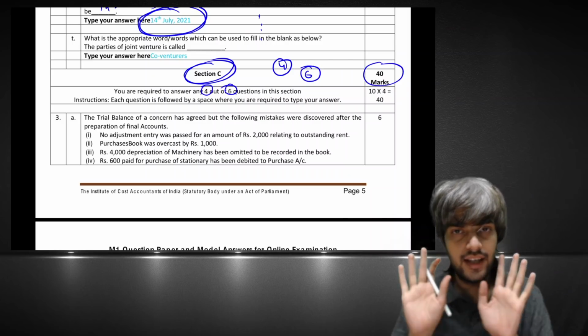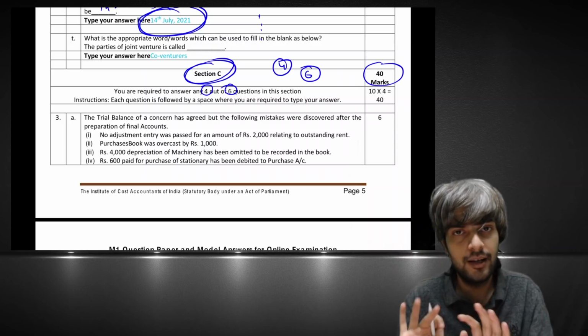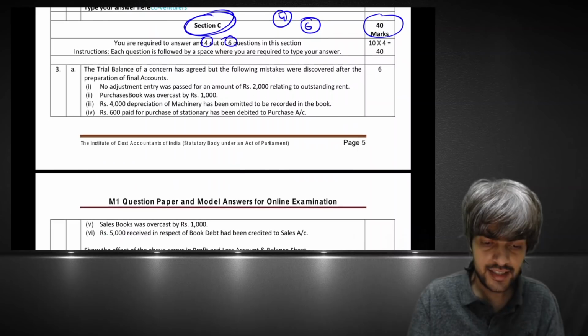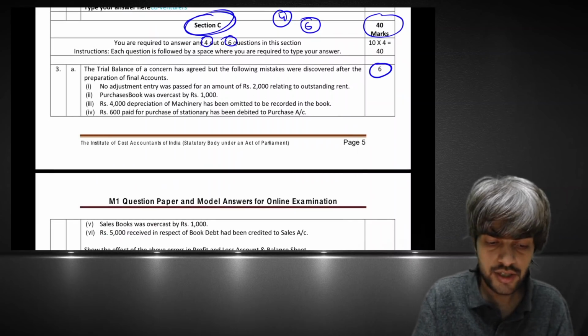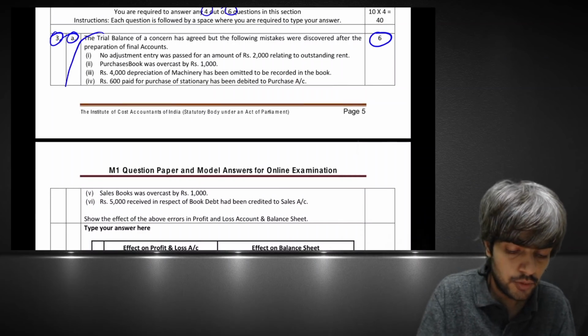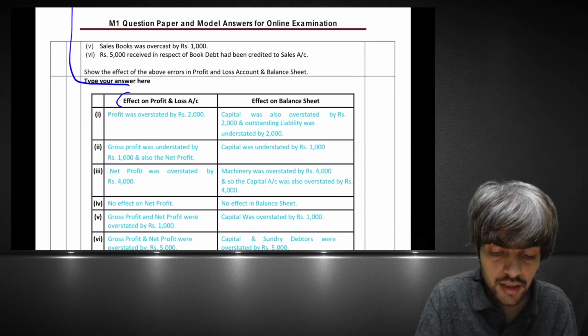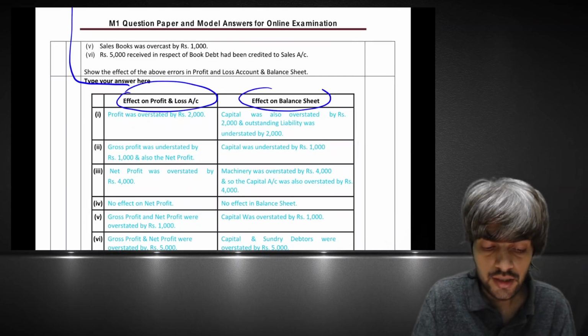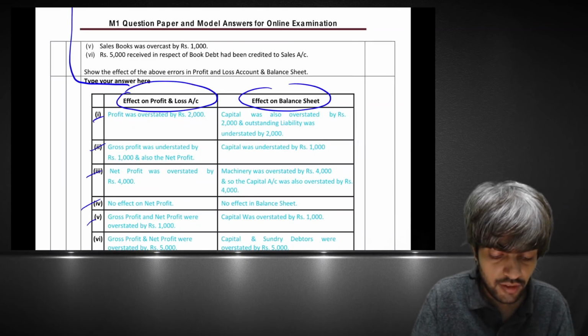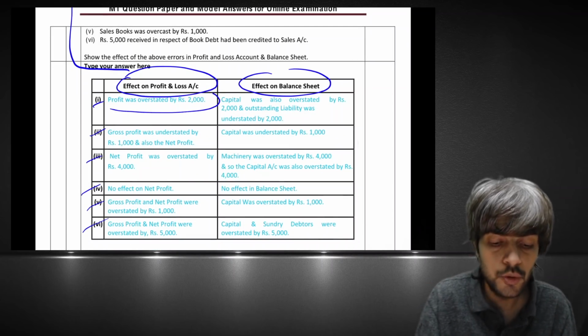So each question is of 10 marks. Now that question might be divided into A and B: A of 6 marks, B of 4 marks. I can see here that the first question 3A will be of 6 marks. Now see, this is the question. This will be given by the institute, right? This table is also given by the institute. This 1, 2, 3, 4, 5, 6 is also given by the institute. You just have to write this blue part.